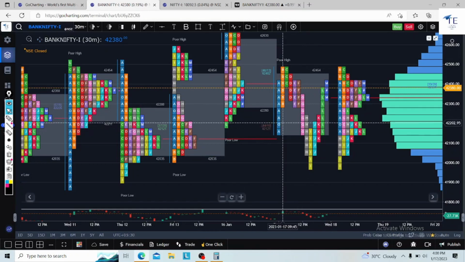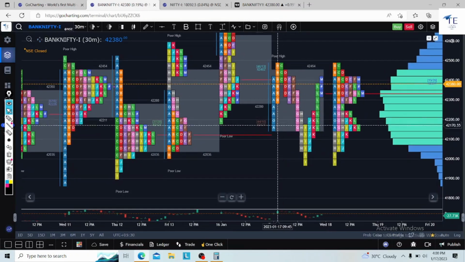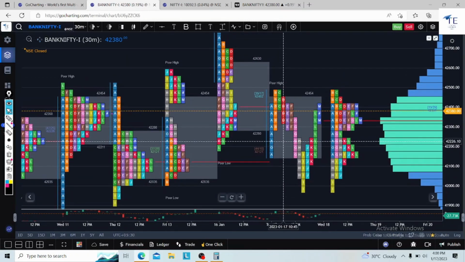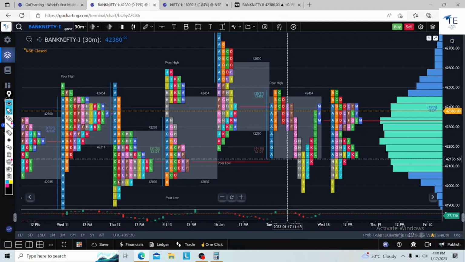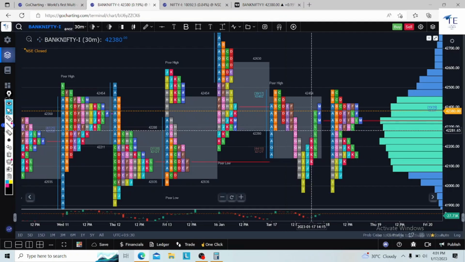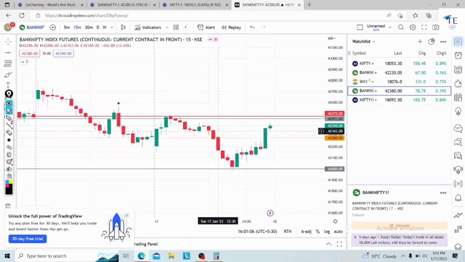One more observation: if you are missing this A period right above, then just calculate the A period high and A period low. The half back is available in Go Charting itself, all of those tools are available, but if you sit and calculate yourself, then only will you get confidence. Calculate and draw a line in TradingView.